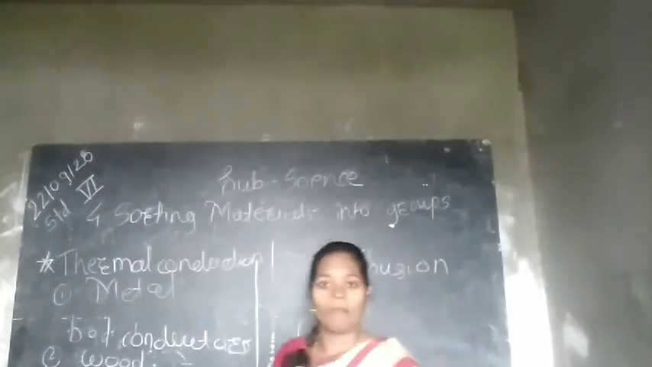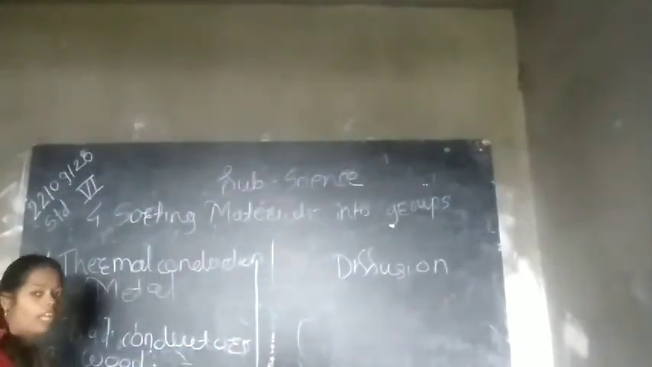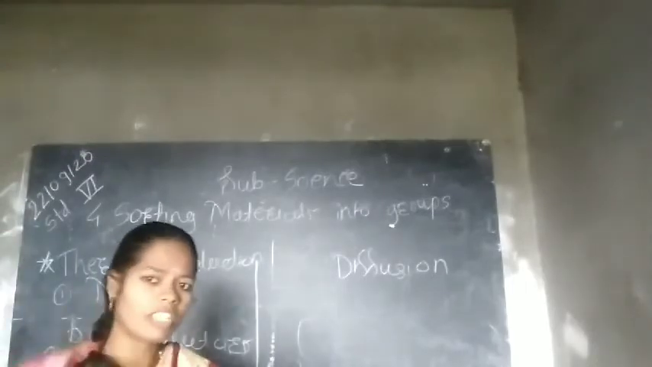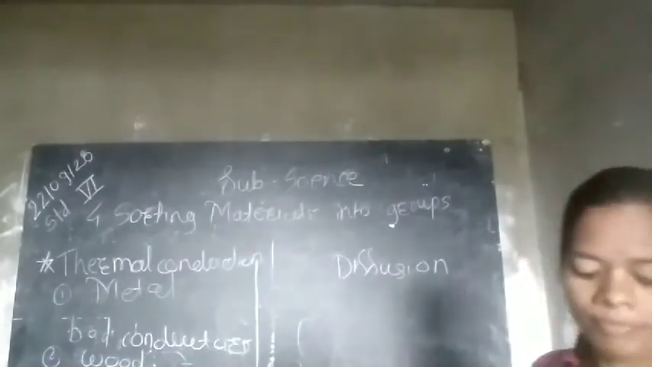The process of gases and liquids spreading into a surrounding substance is known as diffusion. And the best example is a scent bottle, a perfume bottle, we can say that. Is it clear to you? Yes?